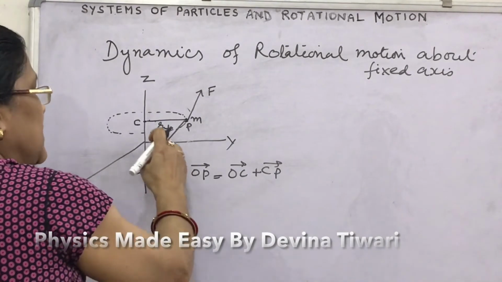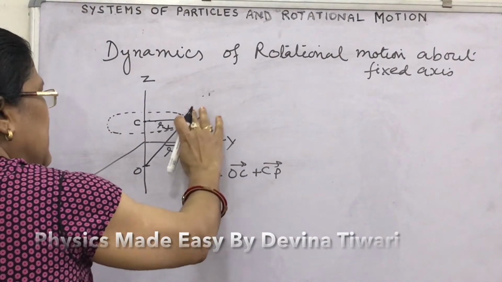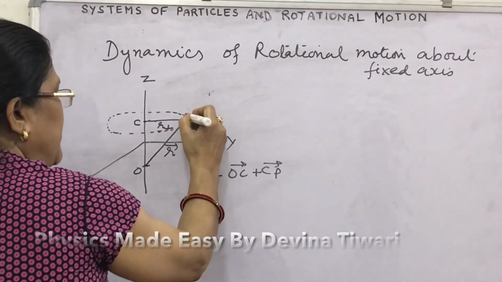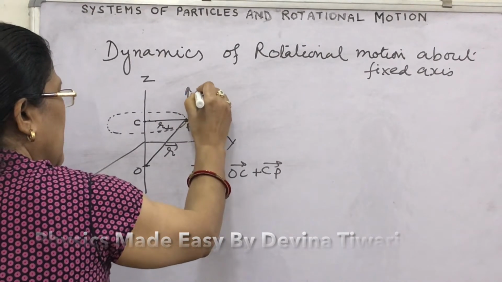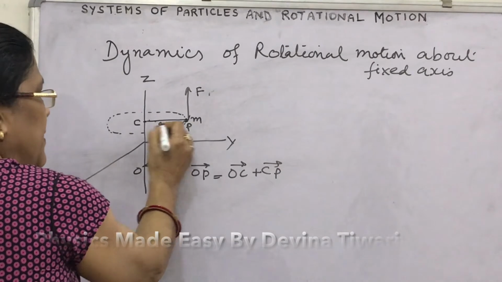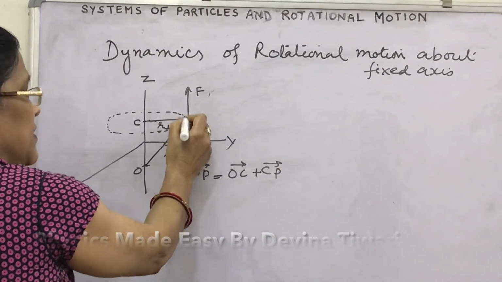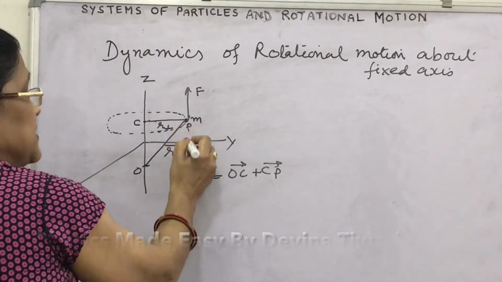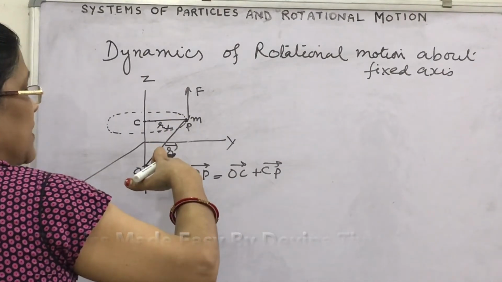This tangential force, I can show it like this, perpendicular to the radius. Tangential means perpendicular to the radius. What happens? The acceleration will be in this direction and in the plane of xy.